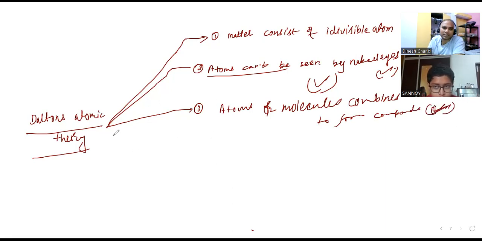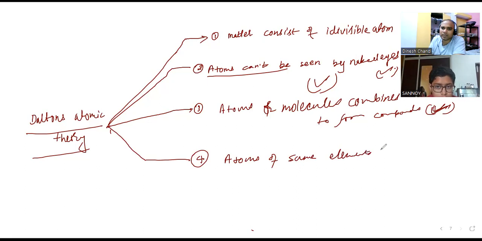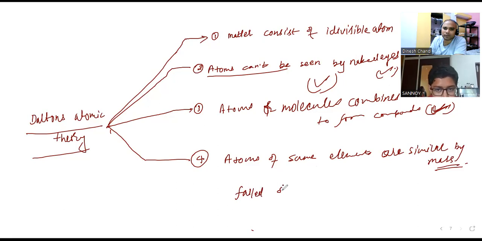Next is the point which gets failed. He said atoms of the same element are similar in properties, including mass. But this failed after the discovery of isotopes. He also said atoms of different elements have different mass, but that is also failed due to isobars. So this point you know.